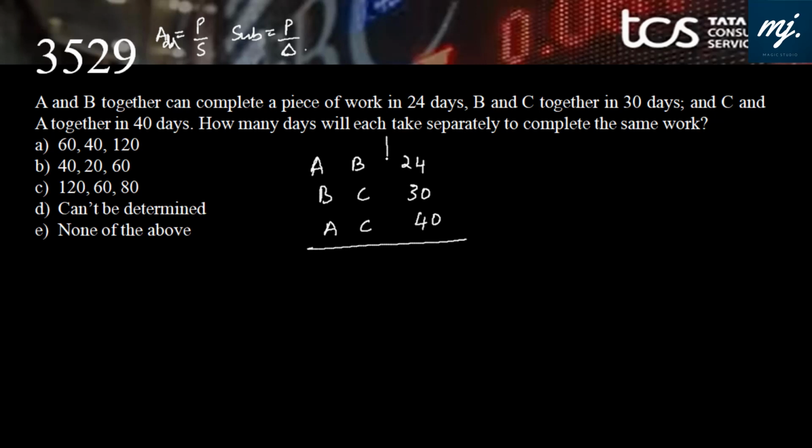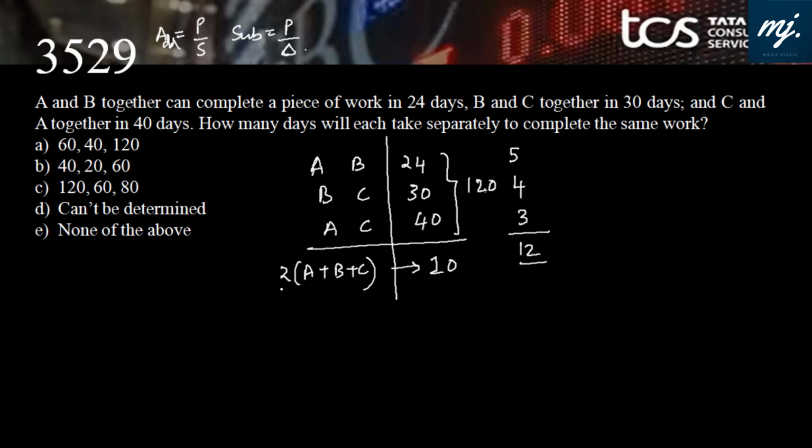Wonderful. Now the mathematics is, if we add up all three, we'll get twice of A plus B plus C. And here we know the rule for addition, that is simply finding the common multiple. 120 by 24 is 5, by 30 is 4, by 40 is 3, adding up that is 12. Now 120 by 12 is 10. That means 2 times the group ABC will complete the work in 10 days working together. That means ABC together will complete the work in 10 into 2, that is 20 days.